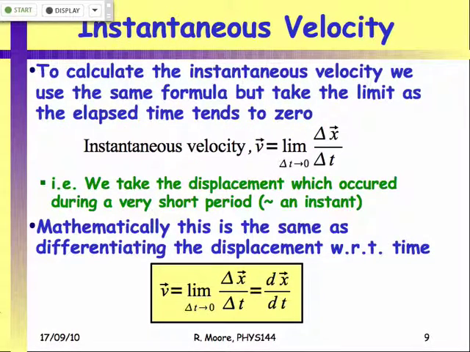So what we're going to do is take an average velocity for a certain period of time.